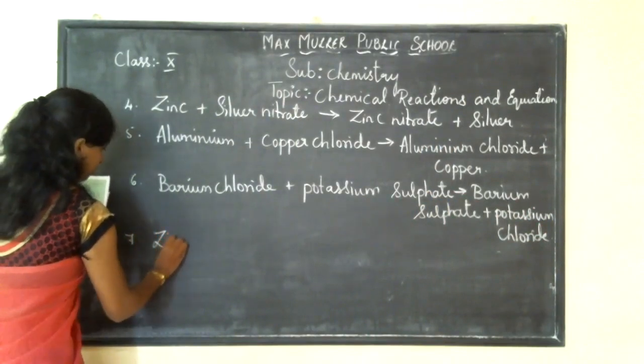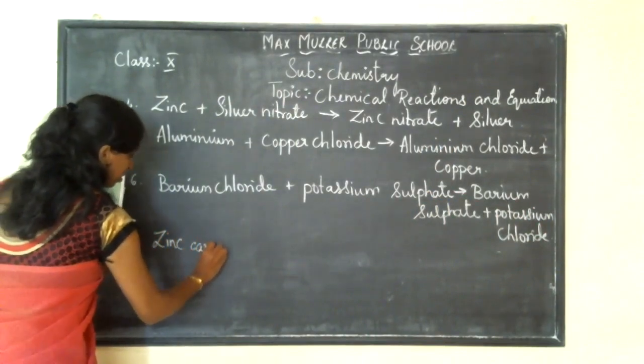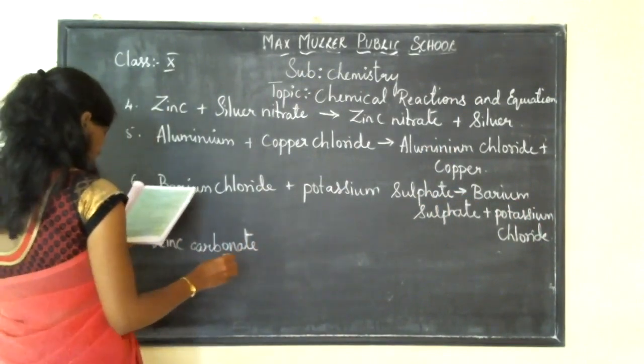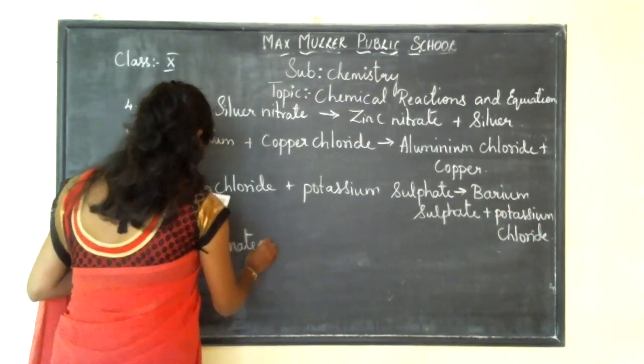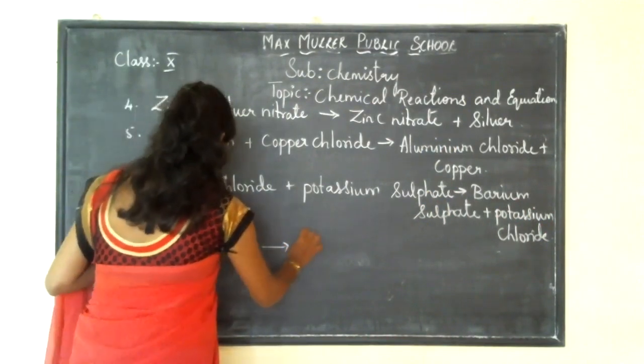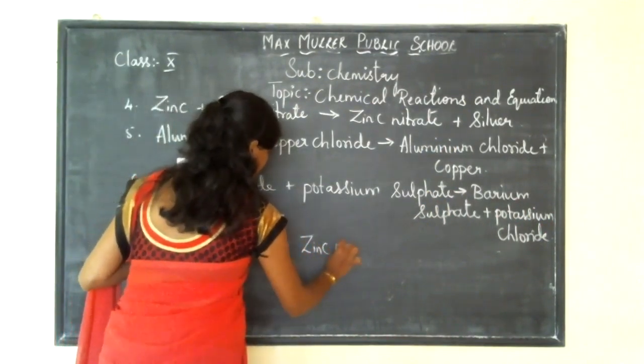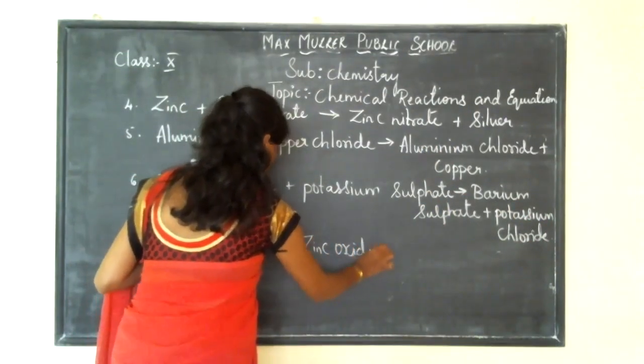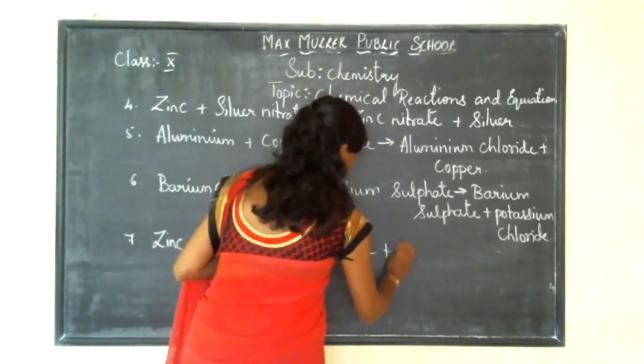Next, zinc carbonate. Zinc carbonate gives zinc oxide plus carbon dioxide.